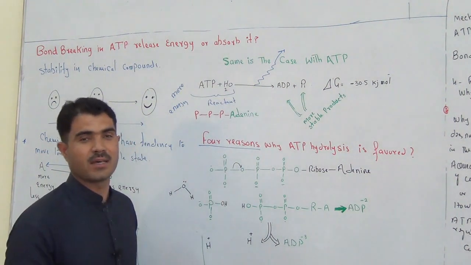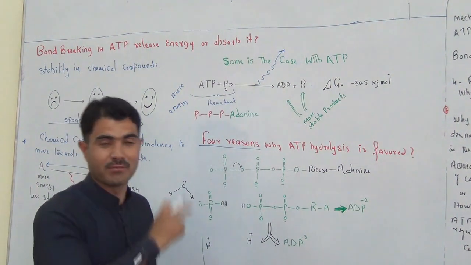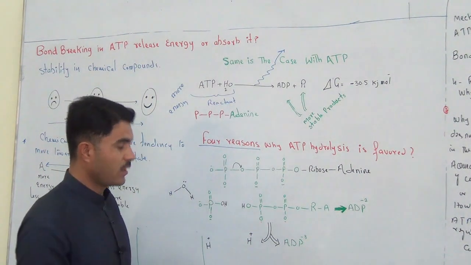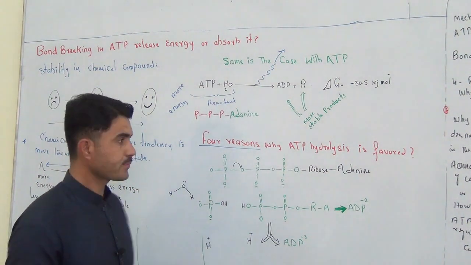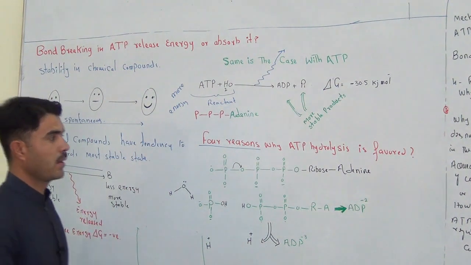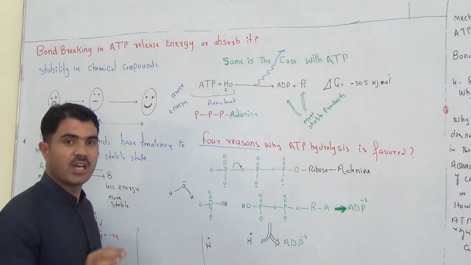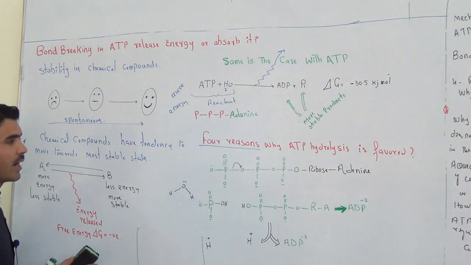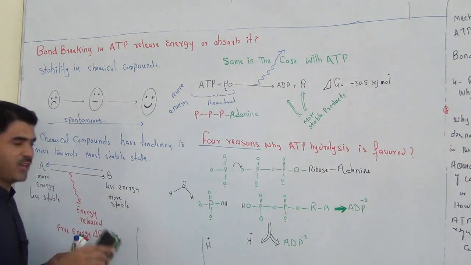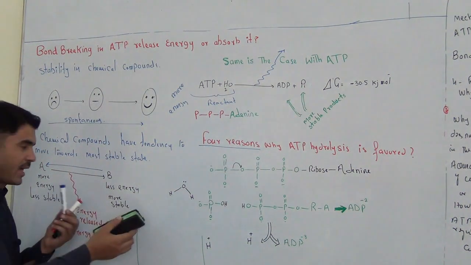These 4 reasons are so interesting that you would love them definitely. So the 4 reasons are: number 1, the first one is the charge separation. You can pause the video anytime and write whatever I have mentioned here.